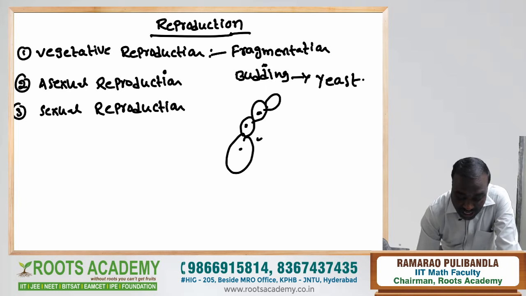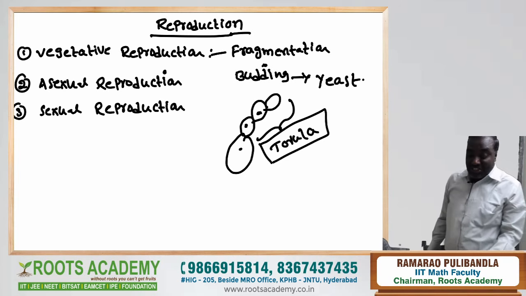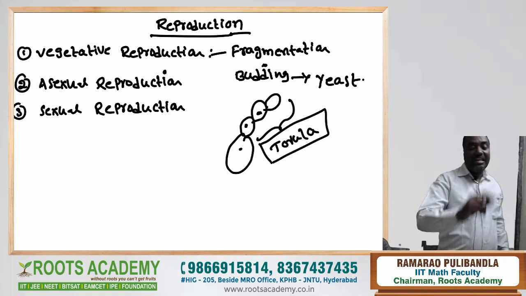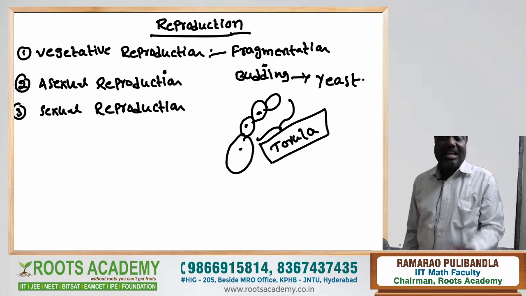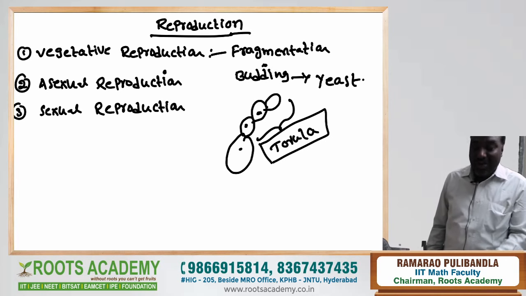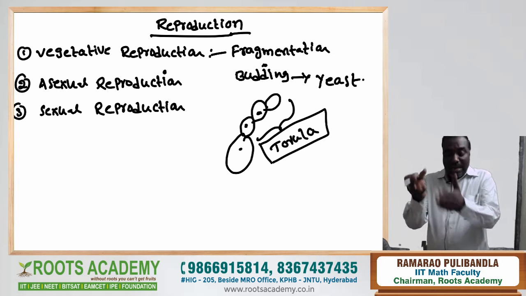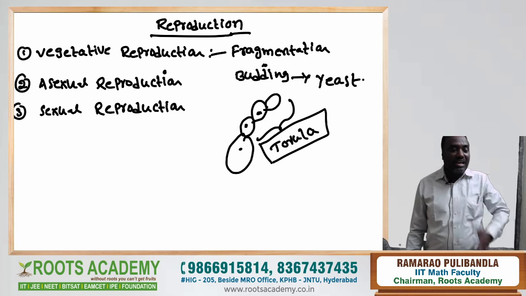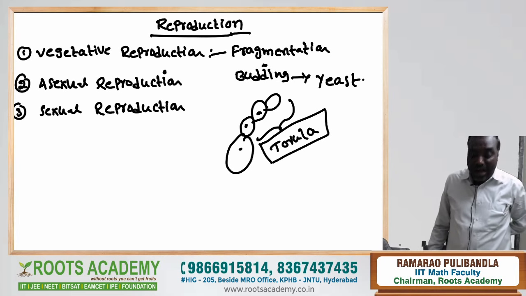This chain of buds is called the torula stage. That's why the yeast shows the torula stage, and hence that yeast is called torula yeast. What is the torula stage? It is a chain of buds that remain present on the parental body after their formation. Such a stage is called the torula stage, and that yeast is called torula yeast.